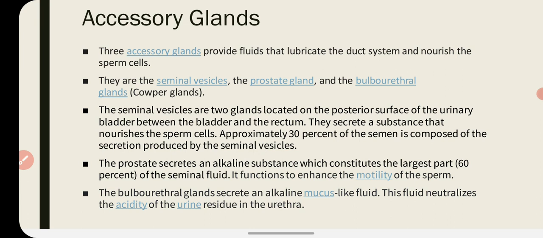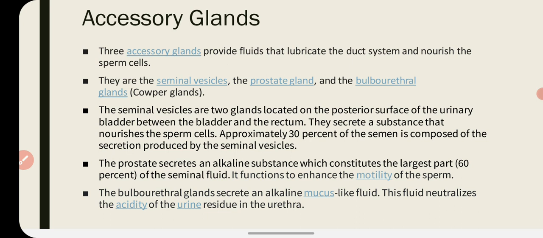So first of all, we'll talk about the seminal vesicles. Seminal vesicles are paired and located on the posterior surface of the urinary bladder, between the bladder and the rectum, and these glands secrete a substance that is very important. It nourishes the sperm cells. The secretion of the seminal vesicle is for the nourishment of the sperm cells, and approximately 30% of the semen is composed of the secretion produced by the seminal vesicle.